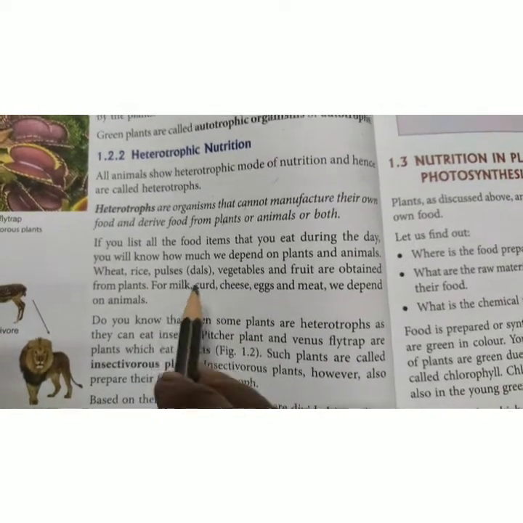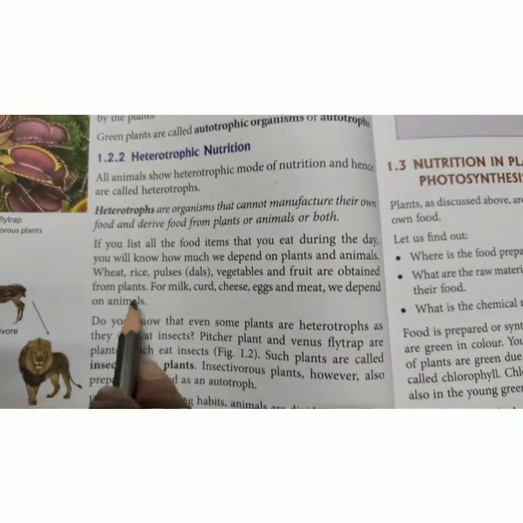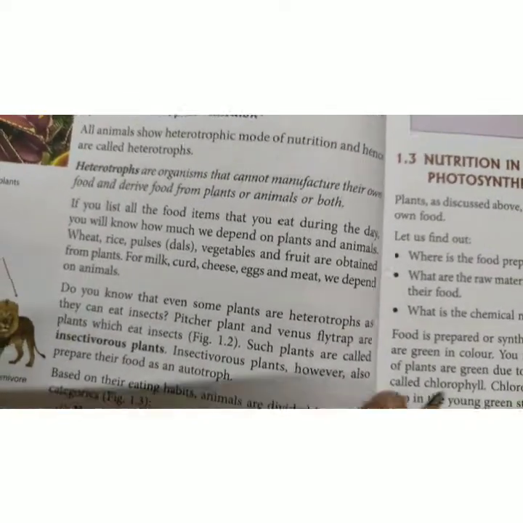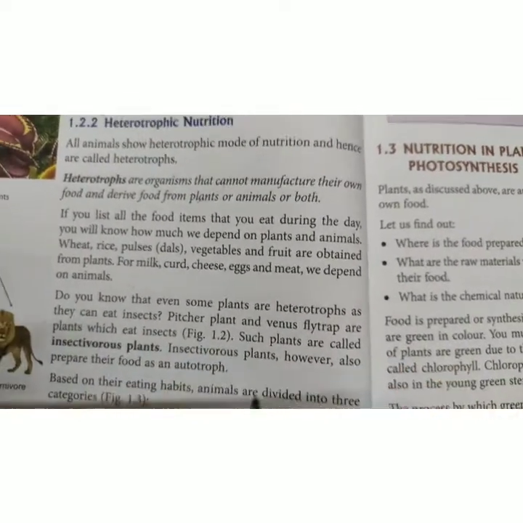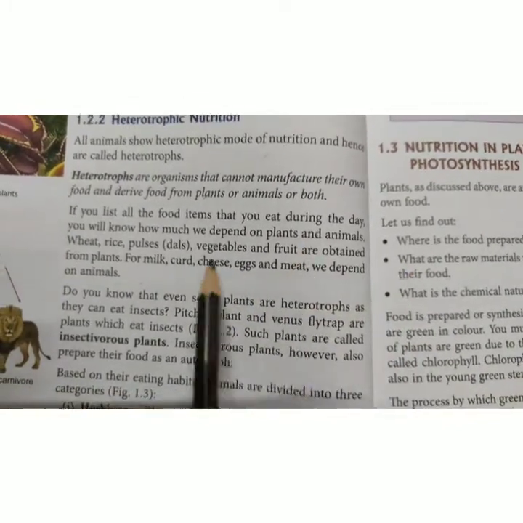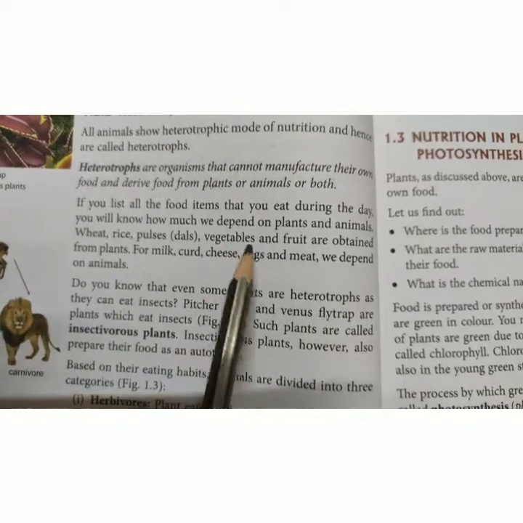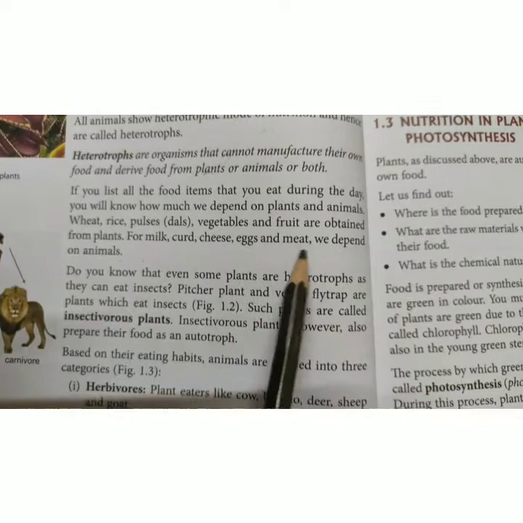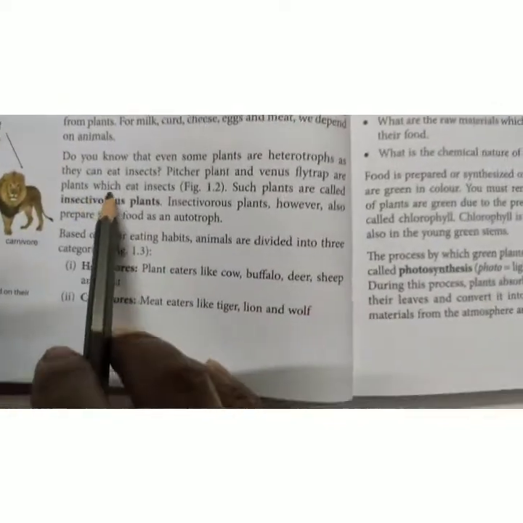Then milk is an animal product. Similarly, if you make the whole list for a day, you will see we are all dependent on plants and animals for our food. Wheat, rice, pulses, vegetables, fruits are obtained from plants, whereas milk, curd, cheese, eggs, meat are obtained from animals.